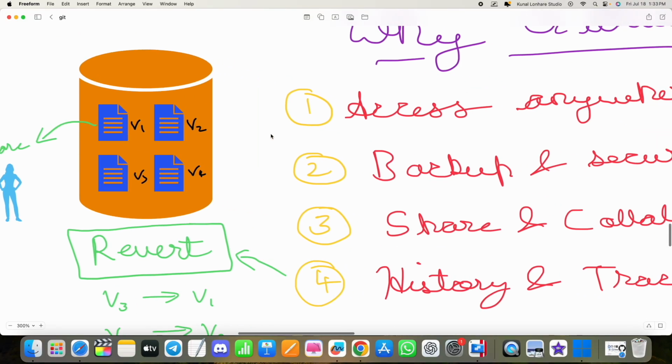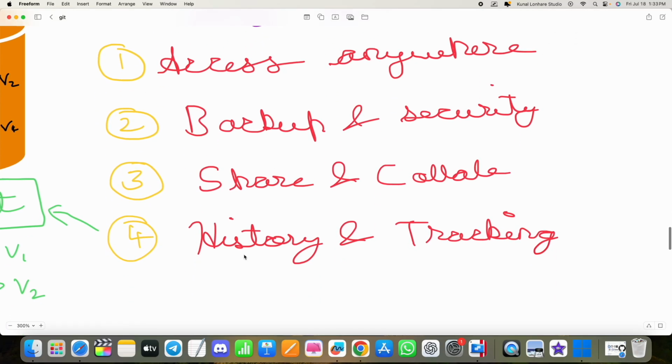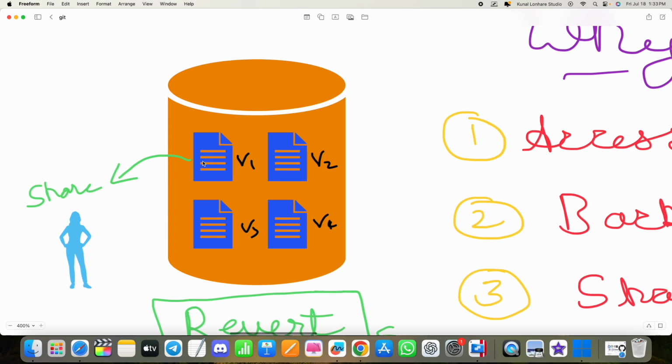So that benefit you get in GitHub directly. And another one is history and tracking. As we have mentioned, the very first project you create will be the base project, which is V1, version 1, the project you created at the very start.